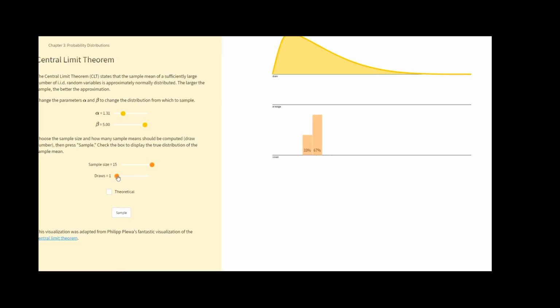Now, let's increase the draws to 50. This means that we are going to draw 50 samples of size 15 from this parent distribution, and then take the average and look at the distribution for x bar. Okay, look at that. If I keep doing this, if the sample size goes to 100, 200, it's going to be very close to a normal distribution. What is the theoretical distribution? This is our theoretical normal distribution, right? So if I had the luxury to increase the number of draws and the sample size to, let's say, 100, 200, this is going to be perfectly normally distributed.